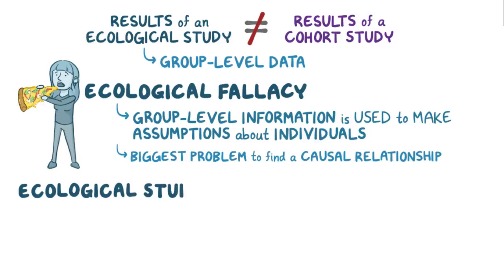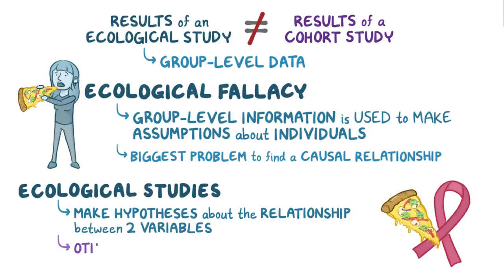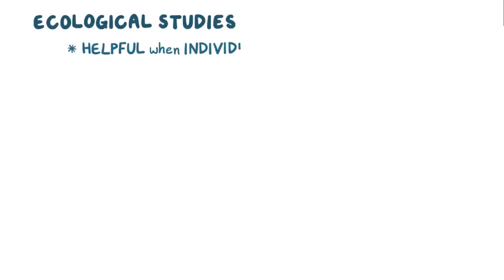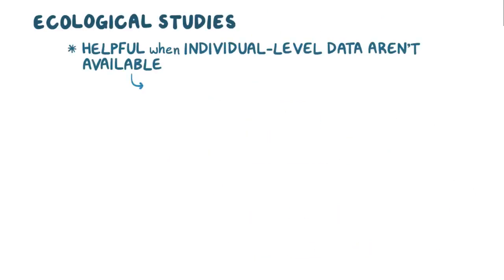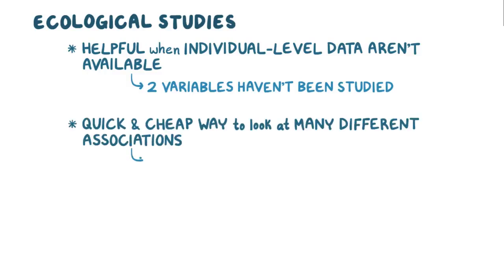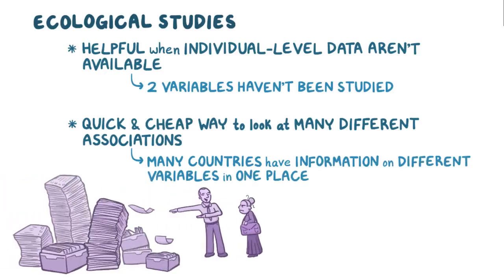It's the biggest problem with using ecological studies to find out if there's a causal relationship between two variables. As a result, ecological studies are typically used to make hypotheses about the relationship between two variables. But other study designs, like cohort studies or case control studies, have to be conducted in order to figure out if there's really a causal relationship. Ecological studies are particularly helpful when individual level data aren't available, like if the two variables have never been studied before, but you have a suspicion that they might be associated. They're a relatively quick and cheap way to look at many different associations, since many countries have information on a lot of different variables all in one place.